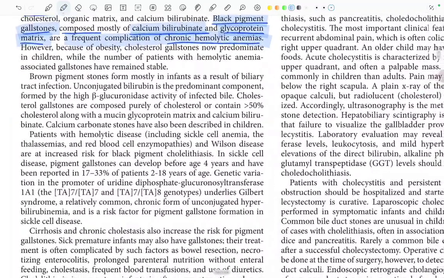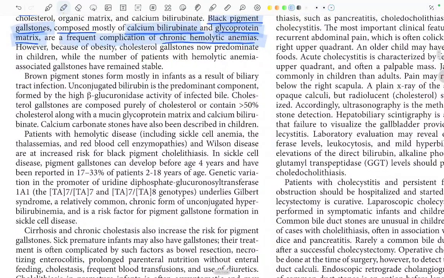Fine. Brown pigment stones form mostly in the infants as a result of biliary tract infection. Because of biliary tract infection in the infants, we can see brown pigment stones. Unconjugated bilirubin is the predominant component formed by the high beta-glucuronidase activity of the infected bile. So this brown pigment main content is unconjugated bilirubin. Cholesterol gallstones are composed purely of the cholesterol or contain more than 50% cholesterol along with the mucin glycoprotein matrix and calcium bilirubinate. Calcium carbonate stones have also been described in children. Fine.